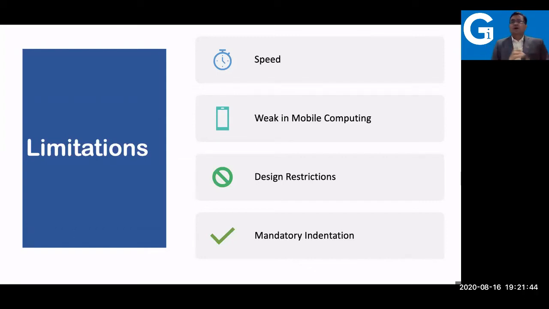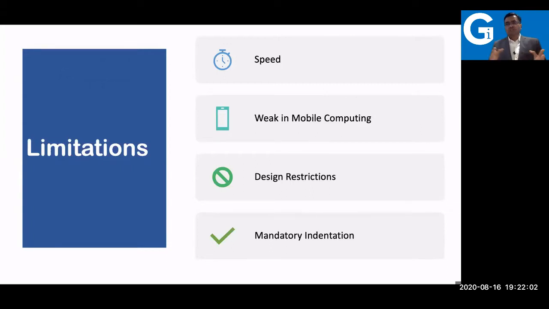Now, why is the speed not a matter? Because we have high speed computers now. We don't need to worry about the speed. Previously, we had a shortage of RAM. We had a shortage of processors. The speed was less. But now we don't need to worry. That's the reason these limitations are already overcome now.